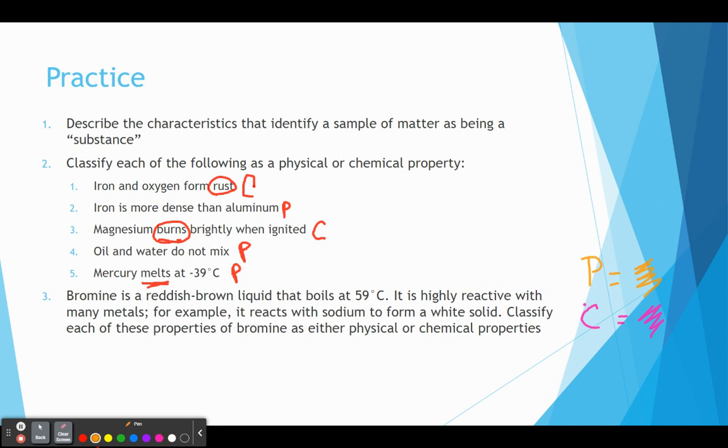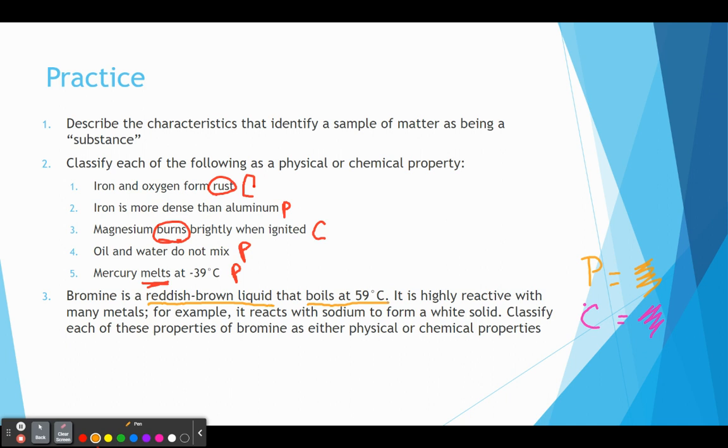So bromine is a reddish brown liquid that boils at 59 degrees Celsius. Before I even move on, let's look at how this bromine is being described. It's being described as a reddish brown liquid. Me observing its color doesn't change it in any way, so this is going to be physical, okay? It also tells me that it boils at 59 degrees Celsius. That's also physical, okay? It doesn't matter how much of that bromine is present, and it's not going to change itself. Its boiling point is just changing it from a liquid to a gas. So again, it's not changing the atom itself, which makes it a physical change.